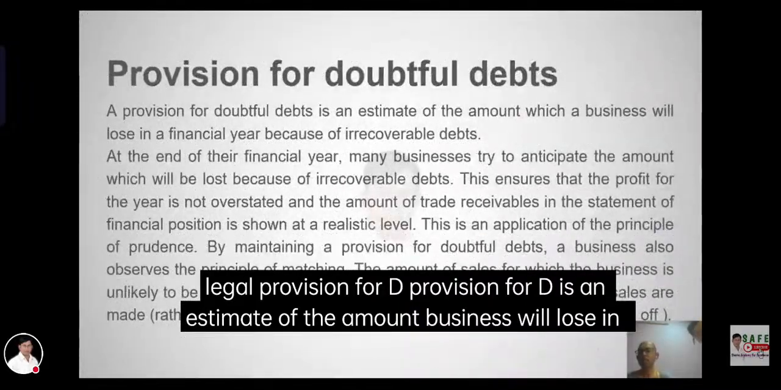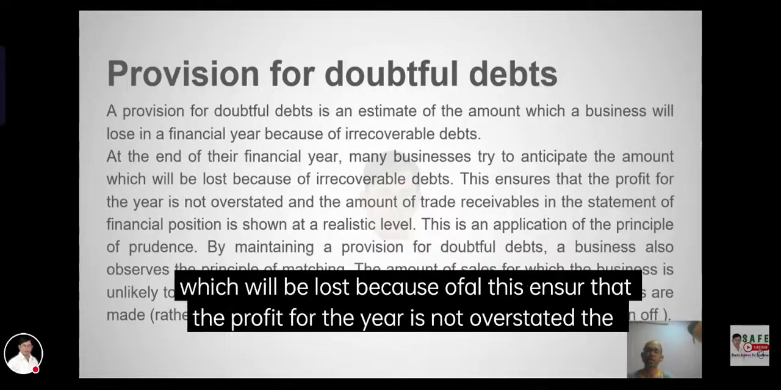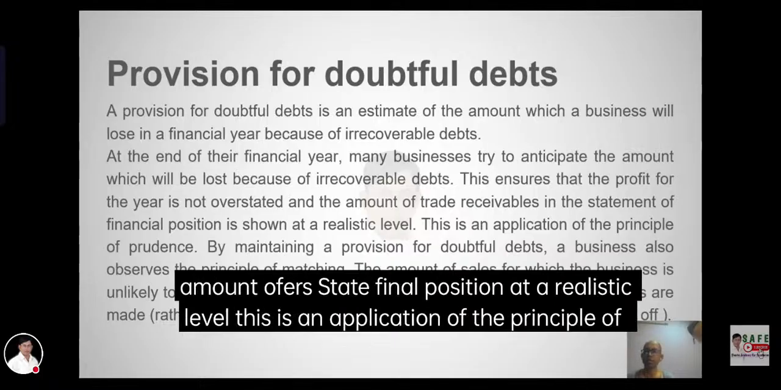Provision for doubtful debts. A provision for doubtful debts is an estimate of the amount the business will lose at the end of the financial year. The business sells on credit and estimates the amount which will be lost because of that credit. This ensures that the profit for the year is not overstated and is kept at a realistic level.